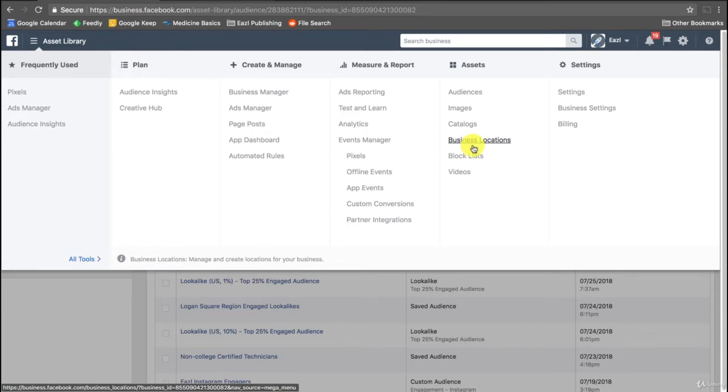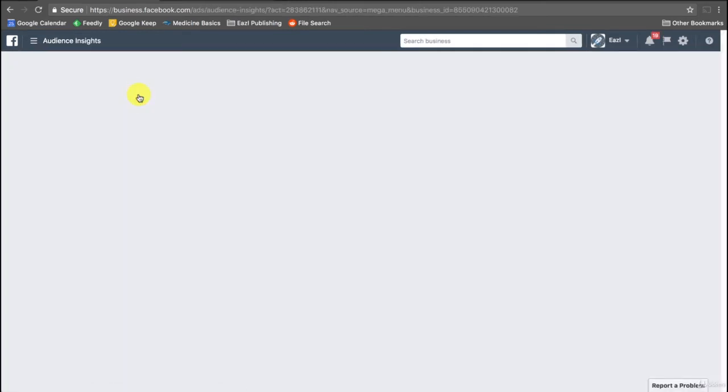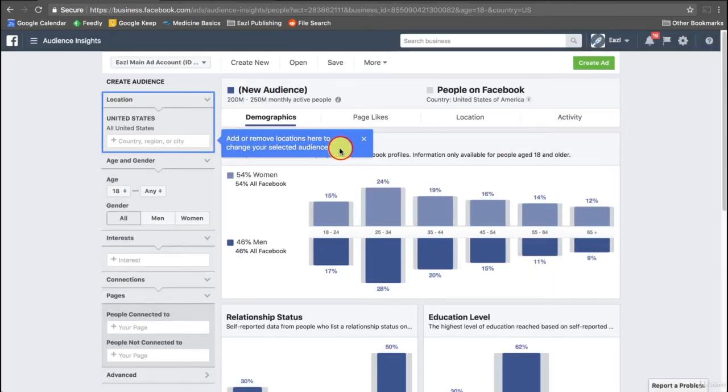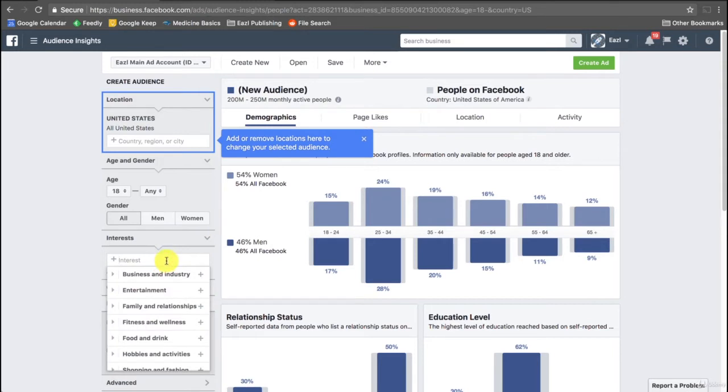So what we're going to be using here is, if you go to the menu, plan, audience insights part of Facebook for Business, let's look at finding a good interest. So we're going to click on everyone in Facebook. And let's, just for a sample, check out what happens when we look up fitness and wellness. And I encourage you to follow along with me. Remember, you can see all of this step by step in the study guide.